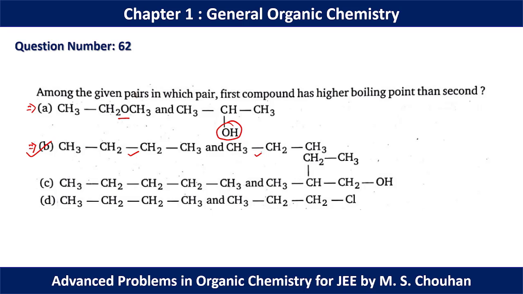Now again if we check option C, in the second molecule we have OH which can show hydrogen bonding, and if we go for option D, in the second position we have chlorine and the molecular weight is higher in the second molecule in option D. So for question number 62, option B should be the correct option.